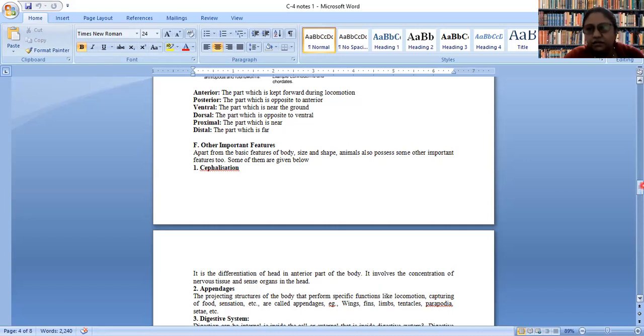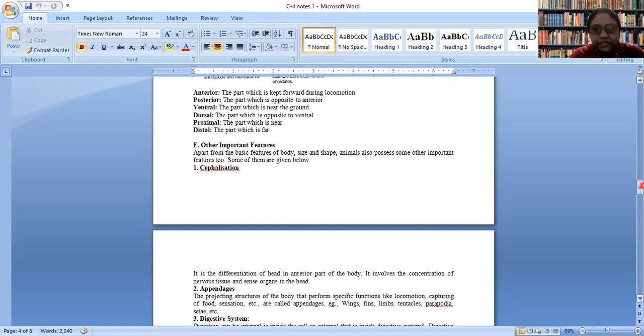It may not be as well developed as the brain we have, but there is something which we can call a central nervous system, and it's formed by accumulation of neurons. So this is called cephalization. Whether cephalization is present or not can be a criterion to differentiate different types of animals.